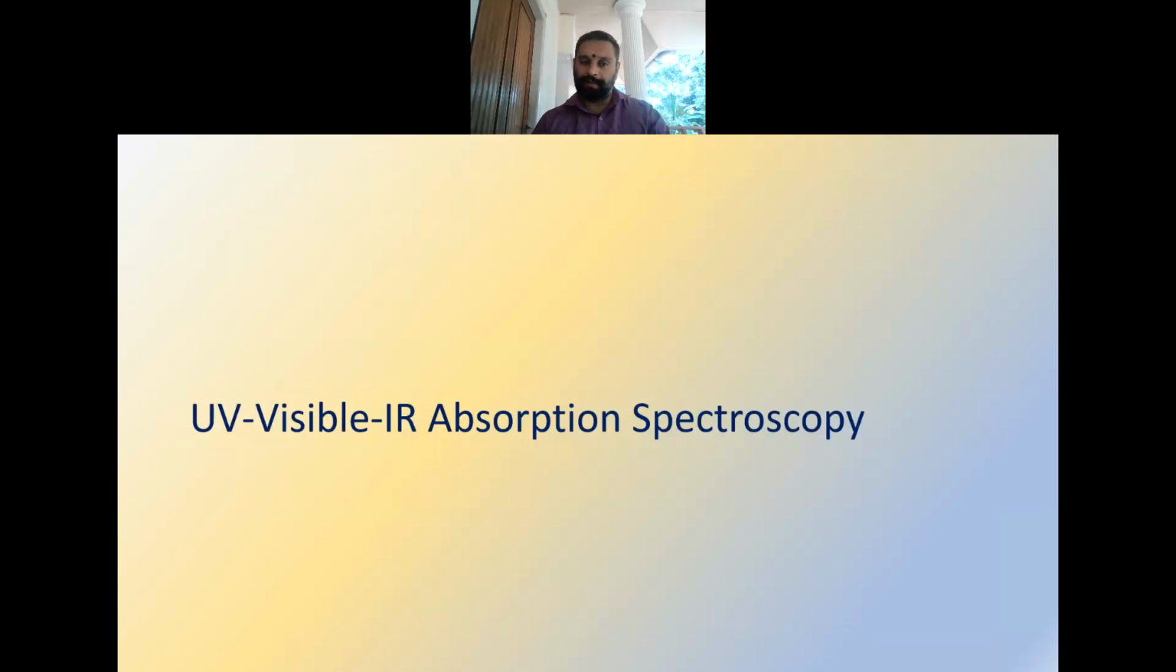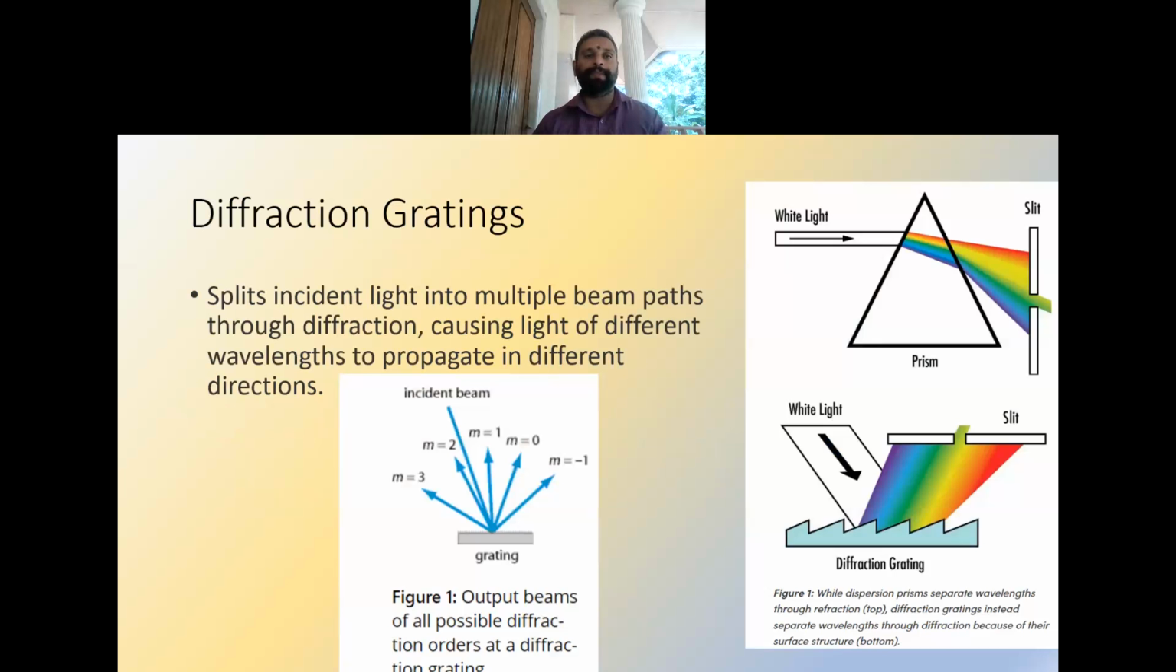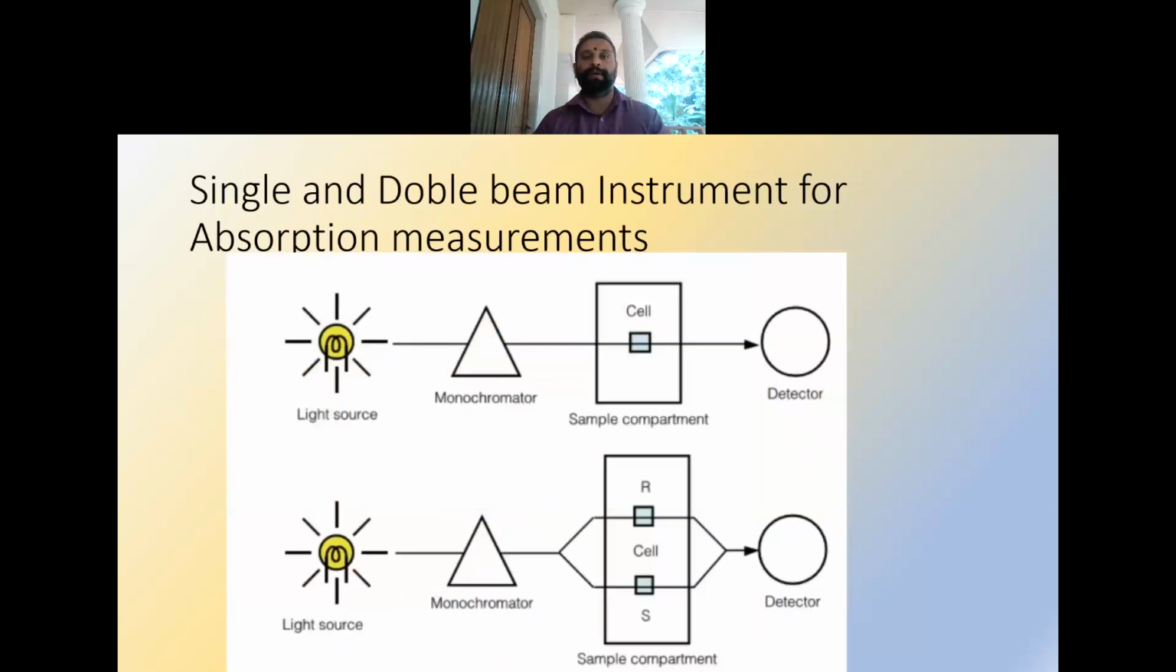There is another type of absorption spectroscopy, that is UV visible IR absorption spectroscopy. Here they are using a device called diffraction gratings. A diffraction grating does a simple function: it will split the incident light into multiple beam paths through diffraction, causing the light of different wavelength to propagate in different directions. So based on the wavelength, it will differentiate the light. Each wavelength will be traveling in a different direction. That is what is done by the diffraction grating.